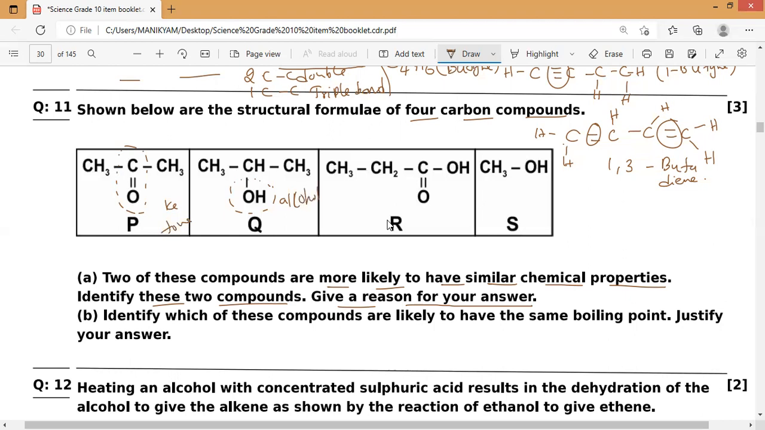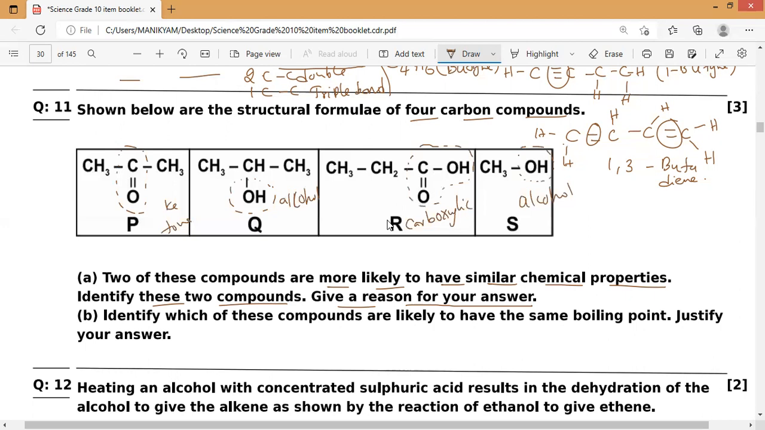Next, here again C double bond O with single bond OH. So it is not a ketone, it is C double bond O, single bond OH. So it is a carboxylic acid. Next, the last one, COH. So again it is alcohol.